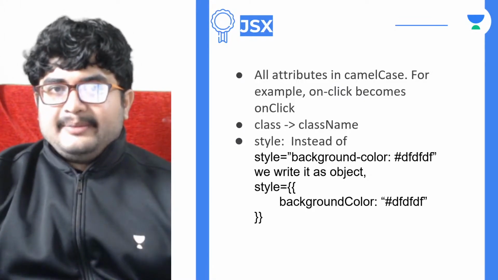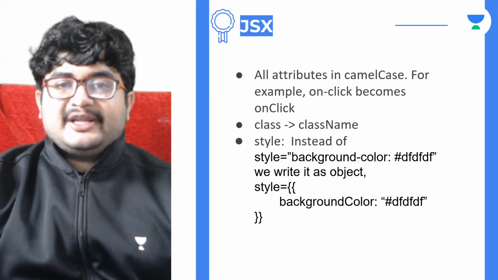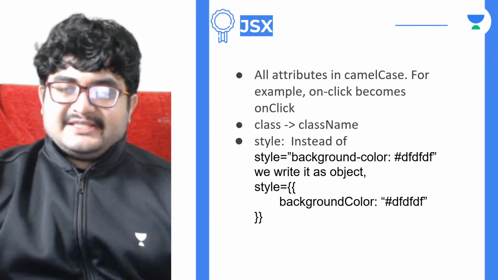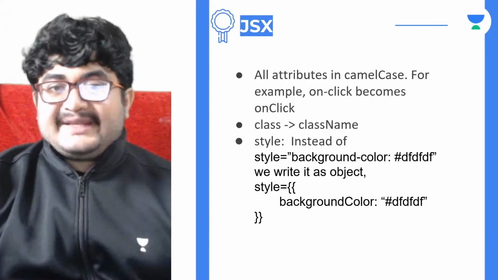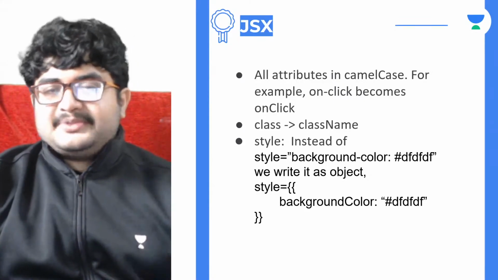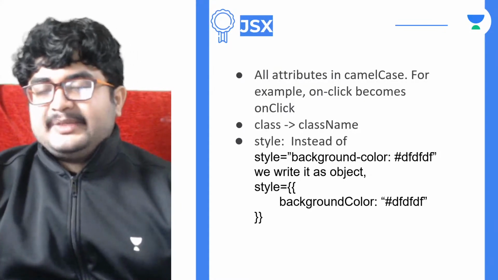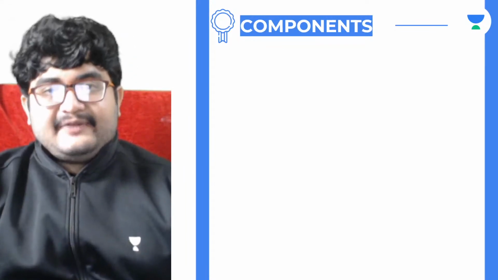Definitely we'll explore them more as we go. But some of the differences that we can see from the top are that everything will be in camel case, class is changed to className, and style will be an object. All the properties of the style should be in camel case as well. After that, we talked about components.